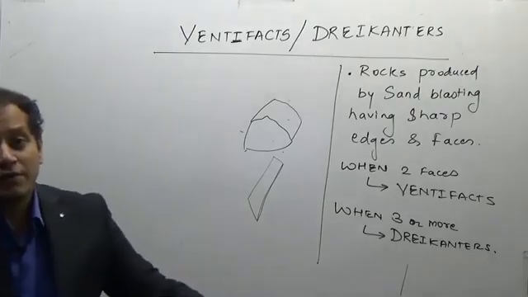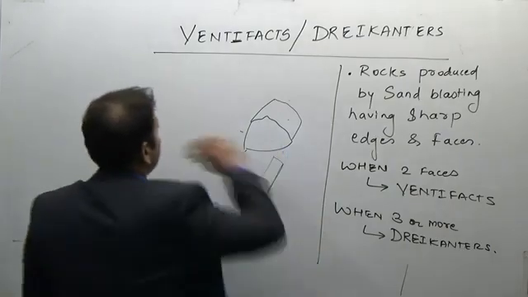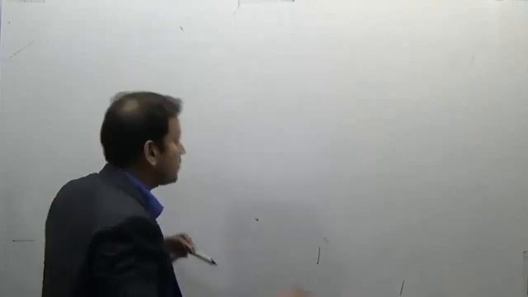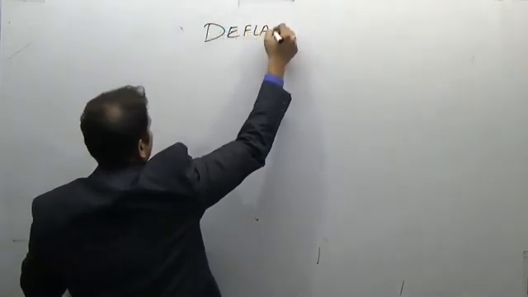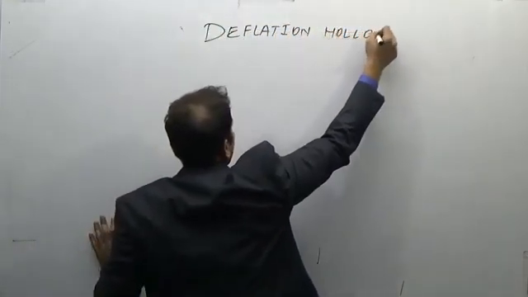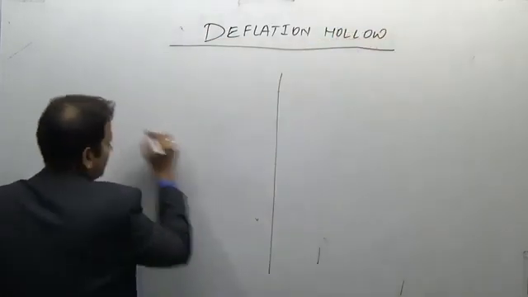Now, one more feature of erosion, which we have already done, is the deflation hollow. Now consider the 2 cases here.